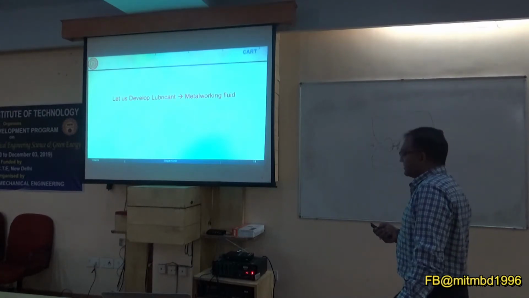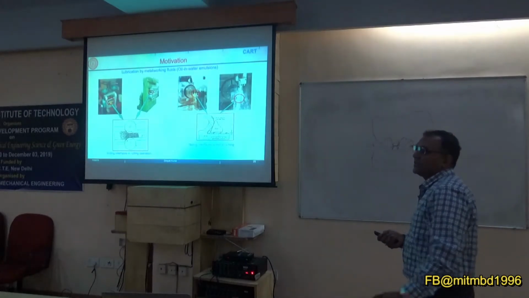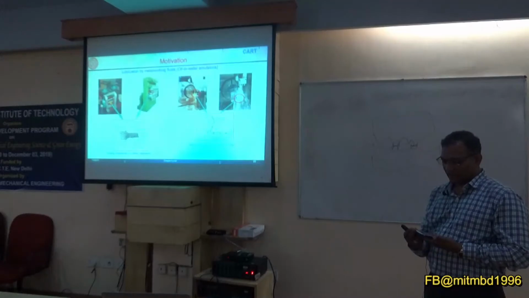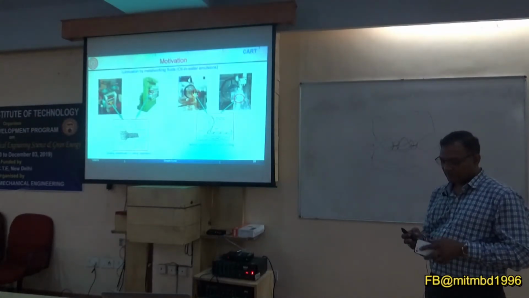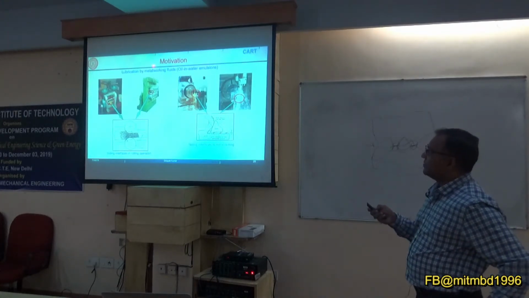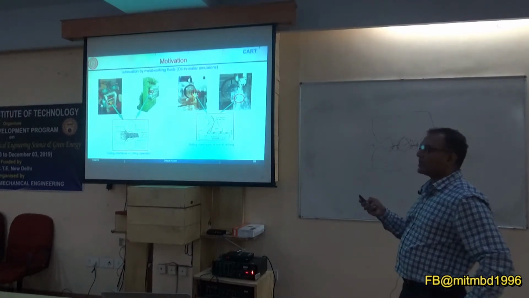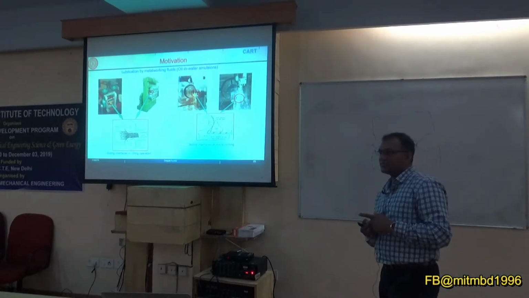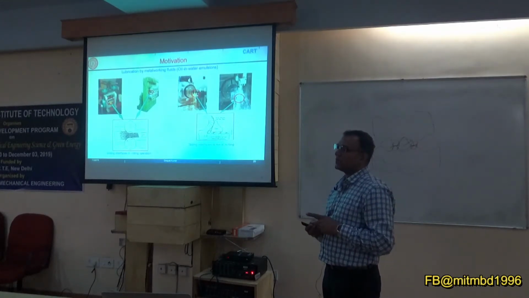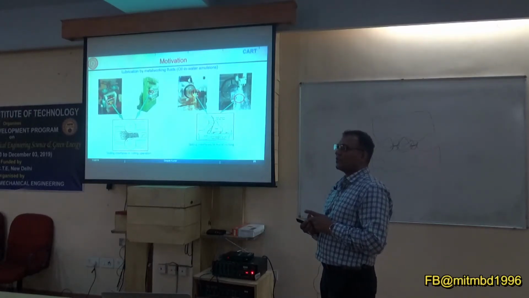So what is the metal working fluid and why is it needed? This slide says why we need metal working fluid. Normally it is an oil in water emulsion. What is an oil in water emulsion and a water in oil emulsion, and what is the difference between these two? Both lubricants are being used in industry: some places oil in water, and some places water in oil.